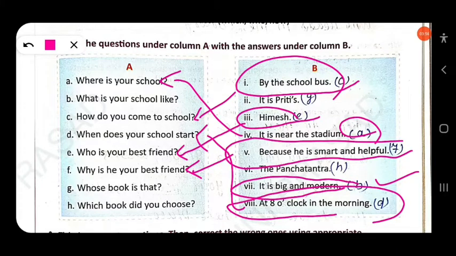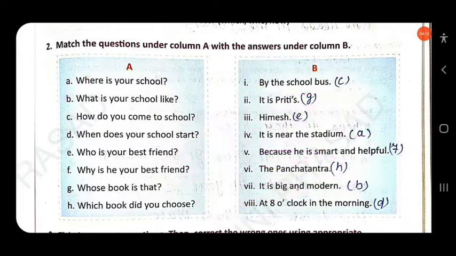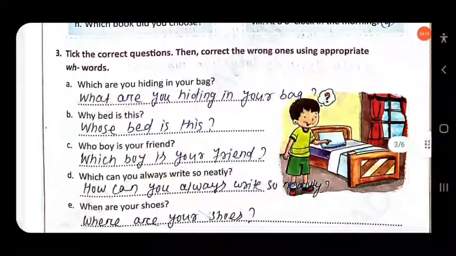It is Priti's. Second option. Then next, which book did you choose? Sixth option. The Panchatantra. Clear? Then next here, tick the correct questions, then correct the wrong ones using appropriate WH words.